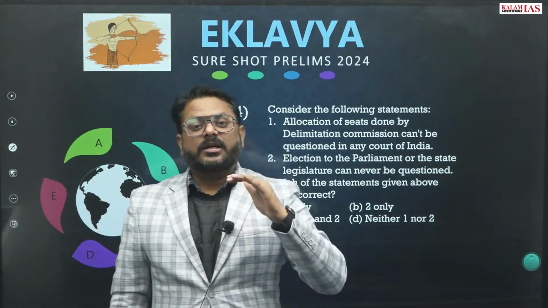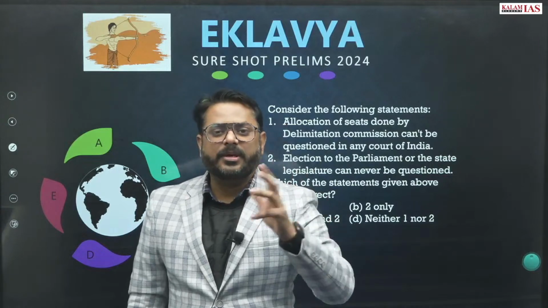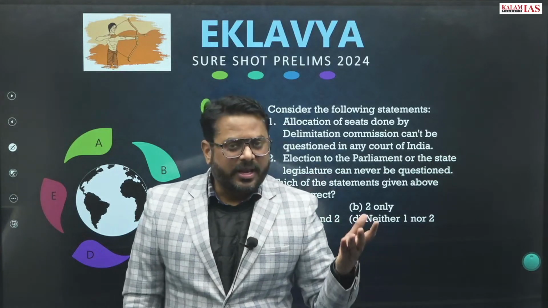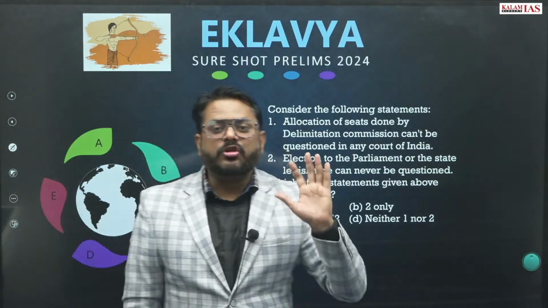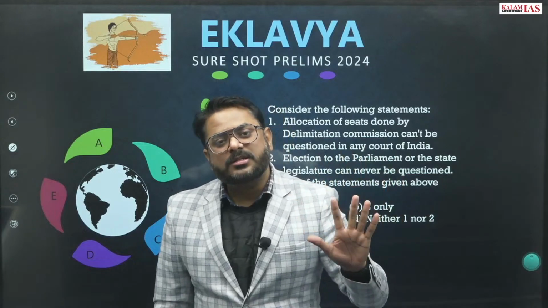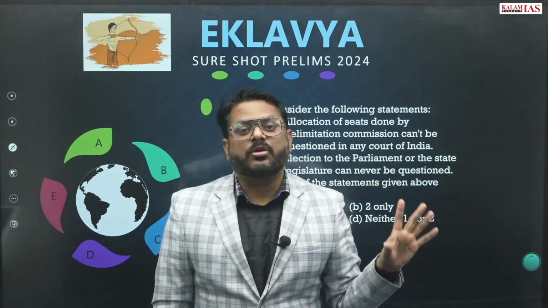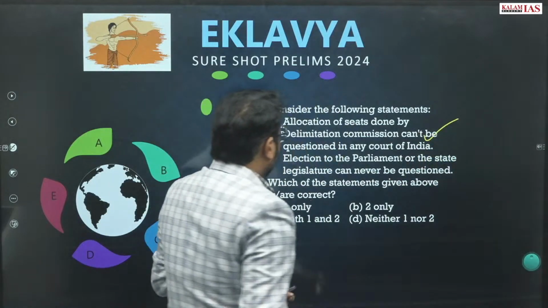The Delimitation Commission Act 2002 is functioning right now, and it has lots of power. Whatever delimitation it does, it cannot be questioned in any court of law. So this statement is 100% correct.